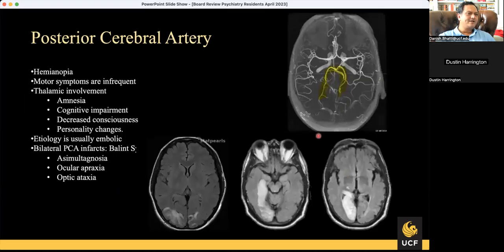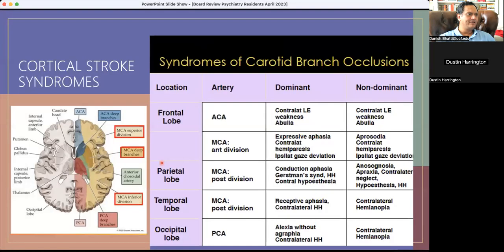The posterior cerebral artery classically gives you this occipital cortex stroke, but it extends all the way into hippocampus. And that's something we forget. The posterior part of thalamus and hippocampus also PCA distribution. It can give problems like cognitive impairment, confusion, made-up memory, dissociative fugue, amnesia, and things like that because of the thalamic and hippocampal involvement. And then the occipital cortex will give you cortical blindness. So you can sometimes perceive some things, but you don't know the details. And you can get other strange phenomena, cortical phenomena that we may touch on later on.